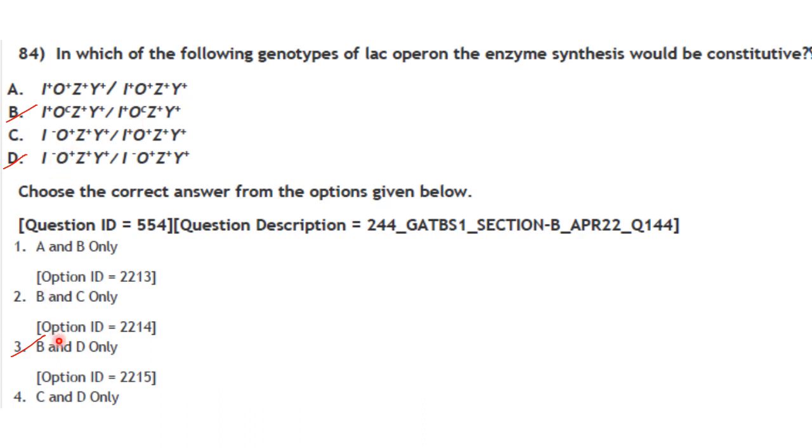Then next one is D. In case of D, the repressor itself is defective. So the repressor cannot bind to the operator, and the synthesis of beta galactosidase enzymes will become constitutive. So the answer here is option B and D. Option 3 is the answer.